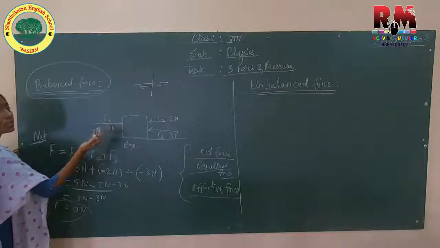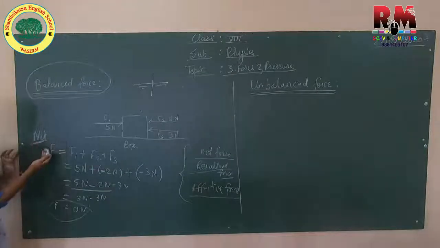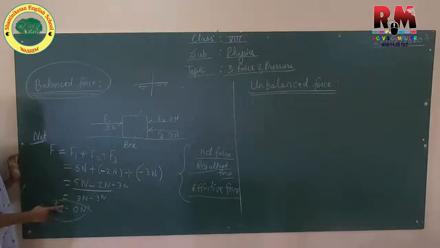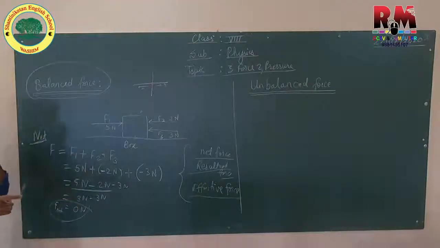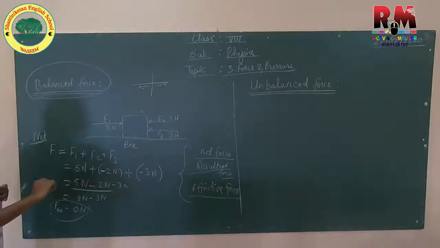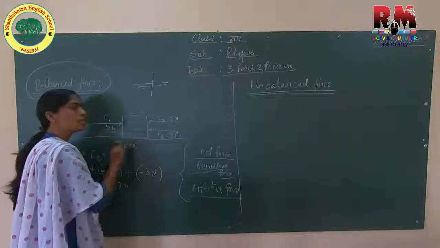These forces are balancing, which makes net force come 0. Whenever net force, effective or resultant force, comes 0, that particular force is balanced force. They are balancing each other and not allowing the object to move.